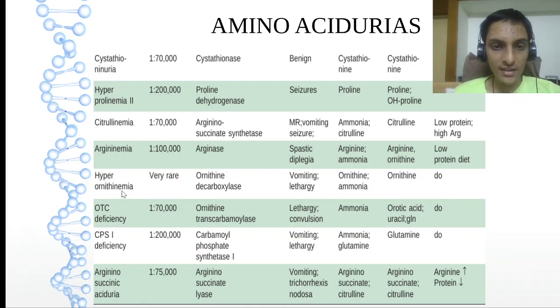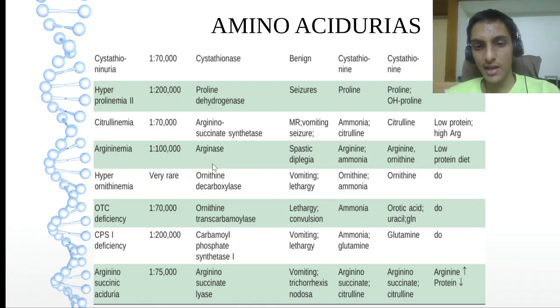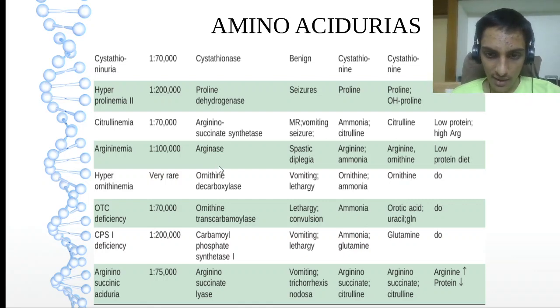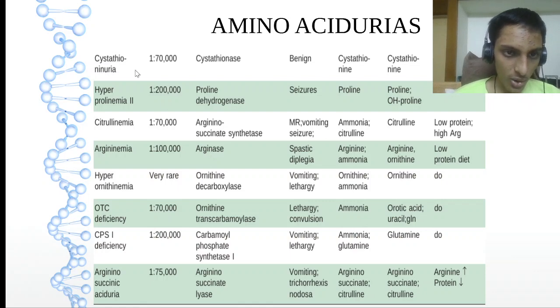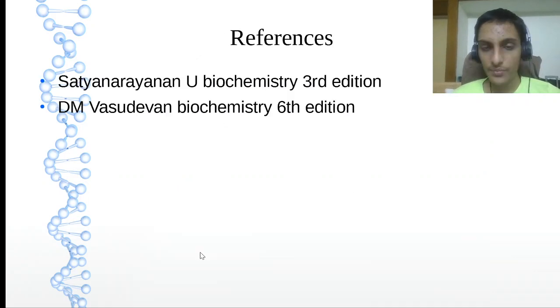Then hyperornithinemia: ornithine decarboxylase, which we saw in polyamines, where ornithine on decarboxylation gives putrescine. Vomiting and lethargy are caused. So that is the aminoacidurias.